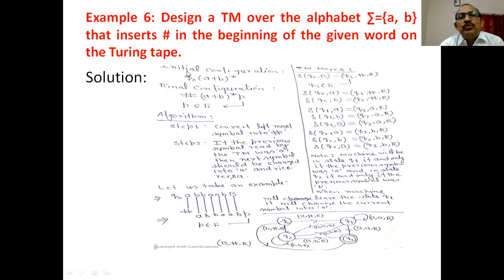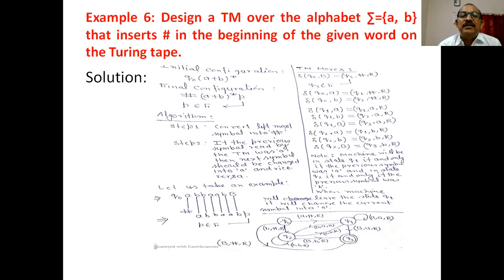Initial configuration, you have to specify the initial configuration Q0 (A+B)*, because the string is made from the alphabet A, B. Okay. And what will be the final configuration? You can see here the string is (A+B)*, meaning combinations of A and B's. And here the final contents of the tape have this symbol followed by your string.